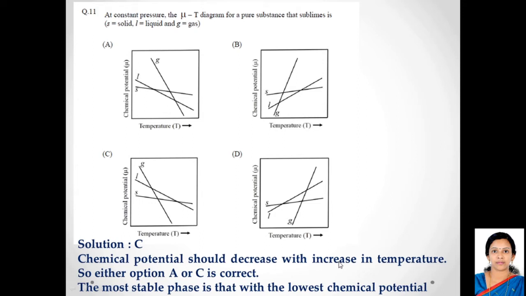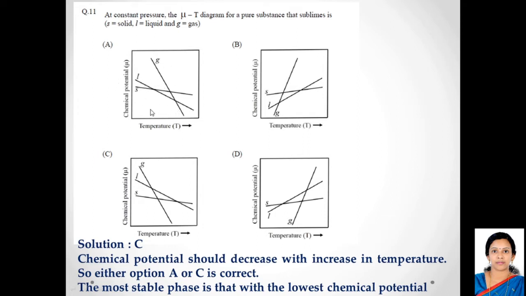Now, if that is true, option B and option D are wrong, because here we find that the chemical potentials are increasing with an increase in temperature in both these diagrams. So option B and option D are wrong. So either option A or option C is correct. Now let's look at option A. If you look at option A, we have again 3 lines for the solid phase, liquid phase and gas phase.